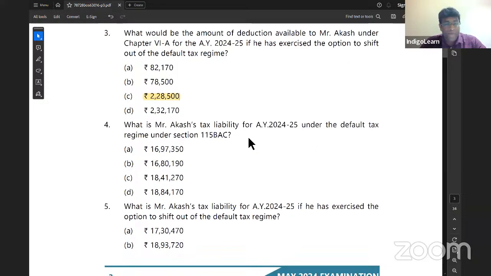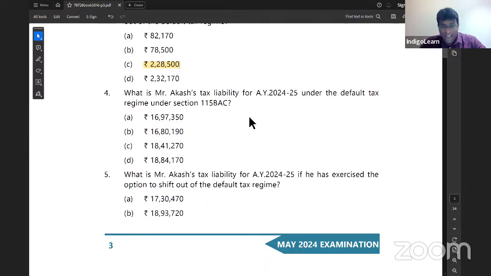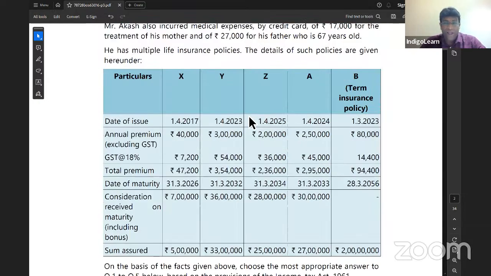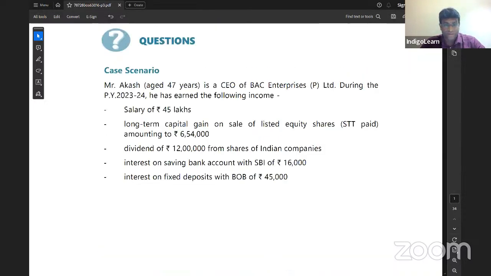Good. Question number 4. What is Akash's tax liability for AY 24-25 under default tax regime under 115BAC? They're talking about default tax regime, my dear friends. And that too, they're asking about tax liability. So when they talk about tax liability, let's calculate properly, my dear friends. Come on. Let's start doing it.